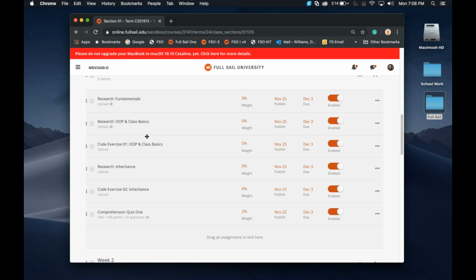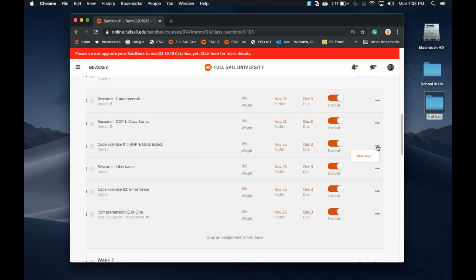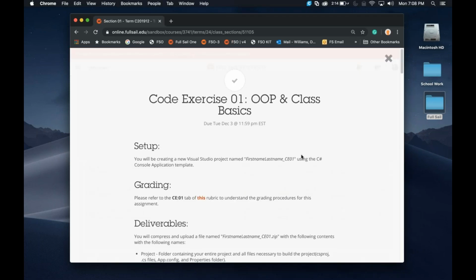That is basically all code exercise number 1 is. It's kind of a big exercise, so even though it's a review, it is going to be kind of challenging. So let's go through it and talk about it. Let me go ahead and pull it up.